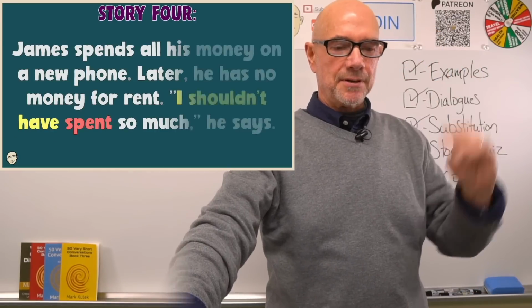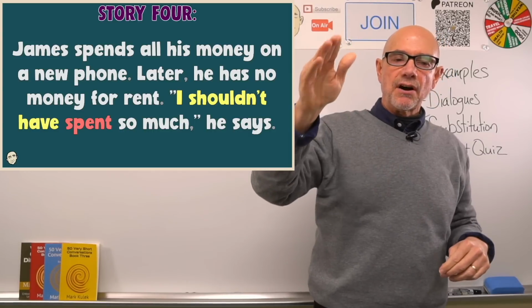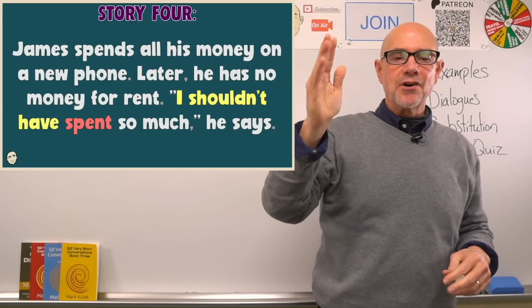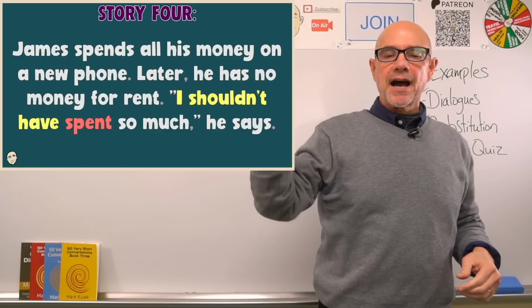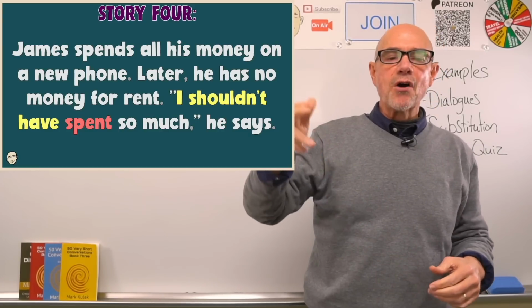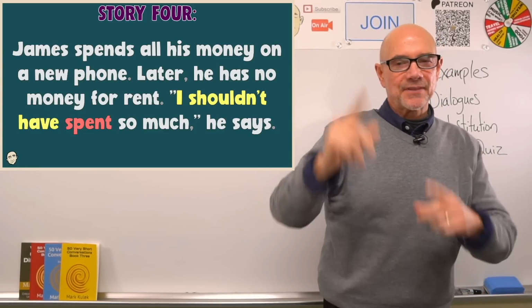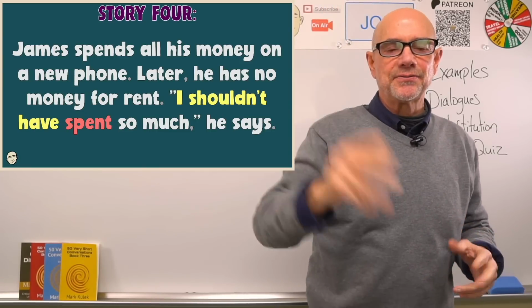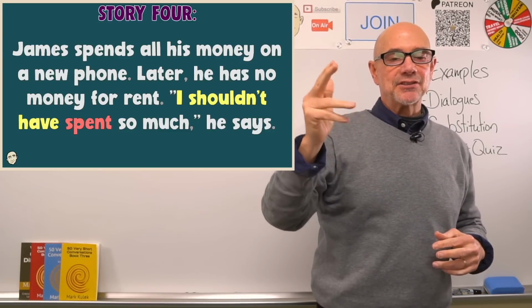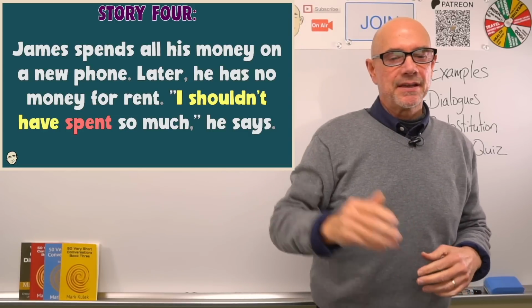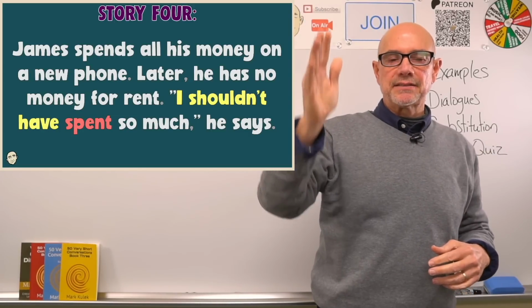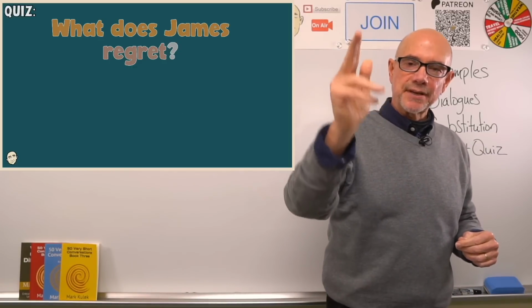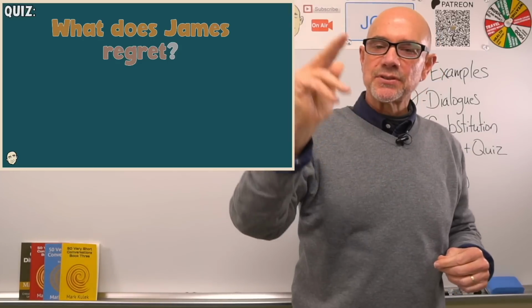Story 4. James spends all his money on a new phone. Later, he has no money for rent. "I shouldn't have spent so much," he says. One more time. James spends all his money on a new phone. Later, he has no money for rent. "I shouldn't have spent so much," he says. What does James regret?